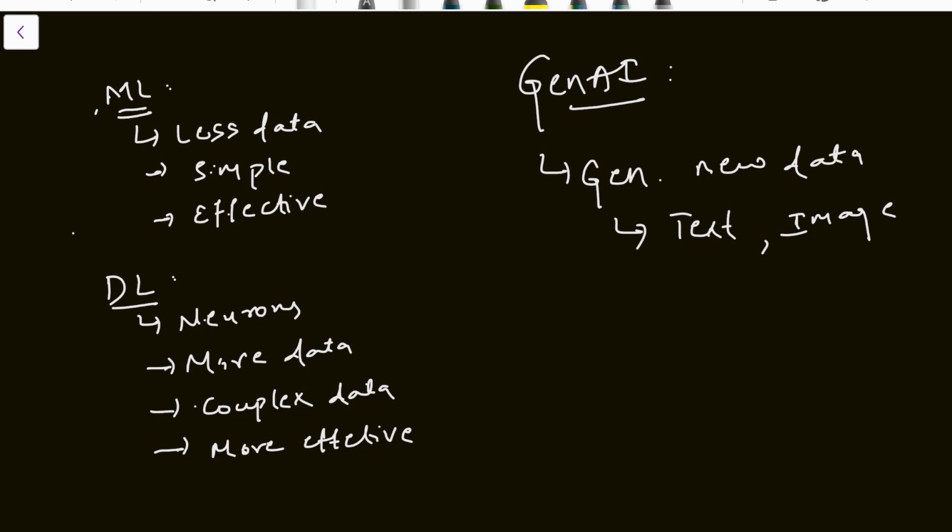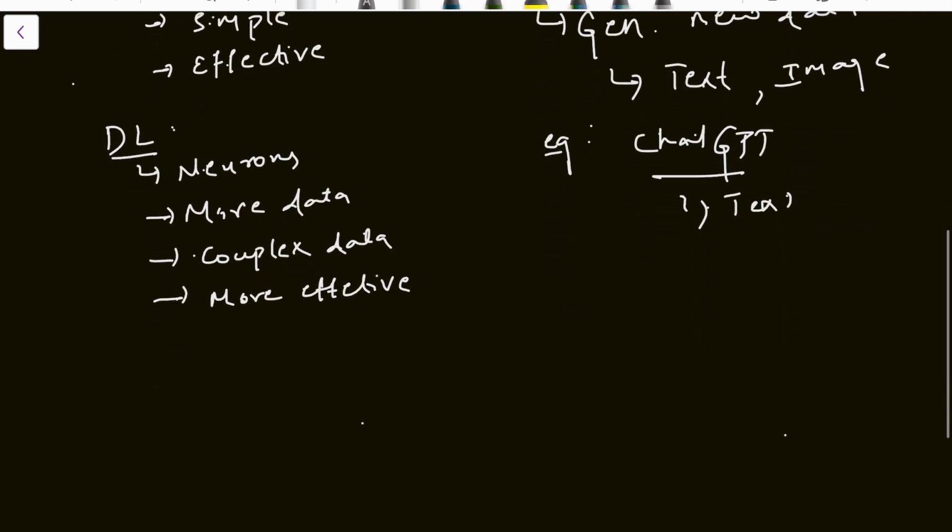That is known as generative. An example of generative AI is ChatGPT, which generates text. Another example is Sora, I don't have the exact idea about the name, which can generate images. This is generative AI.